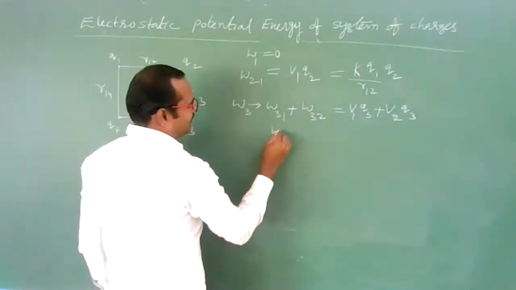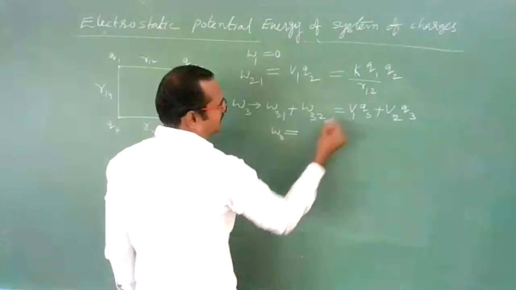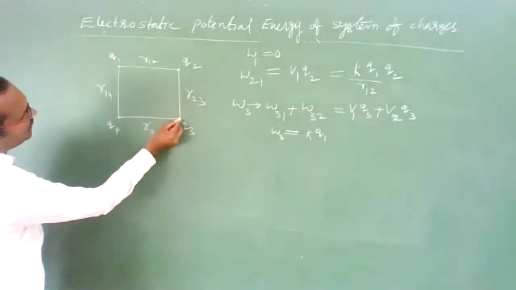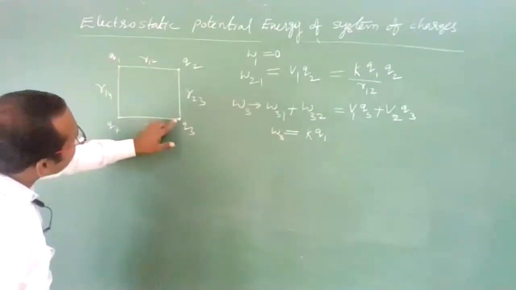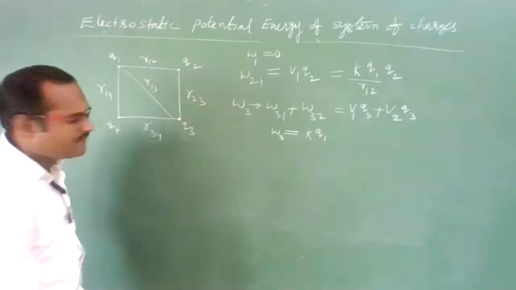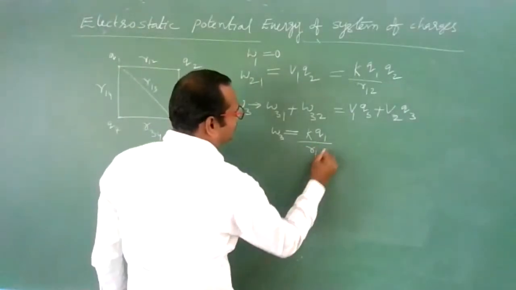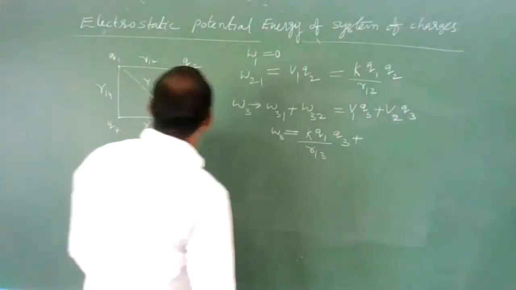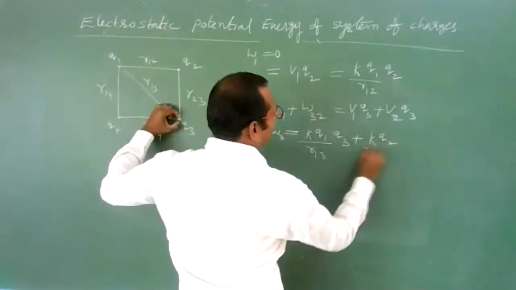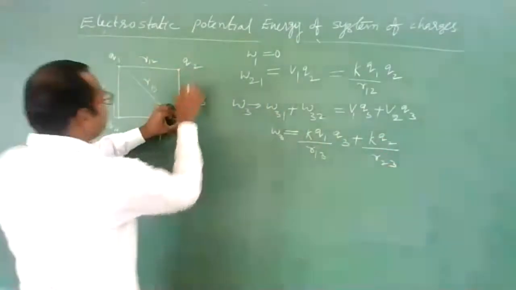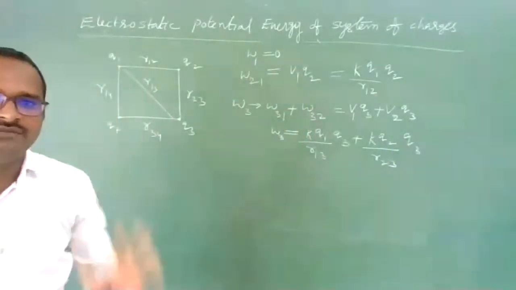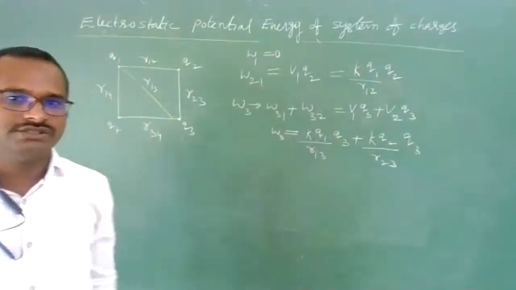So work done in bringing the third charge can be written as V1, which is K Q1. At this location, the distance is this much. Let us suppose this is R13. It is K Q1 by R13 into Q3, plus due to Q2 here the potential is K Q2 by R23, this distance, into Q3. This much work we need to perform while bringing the third charge.